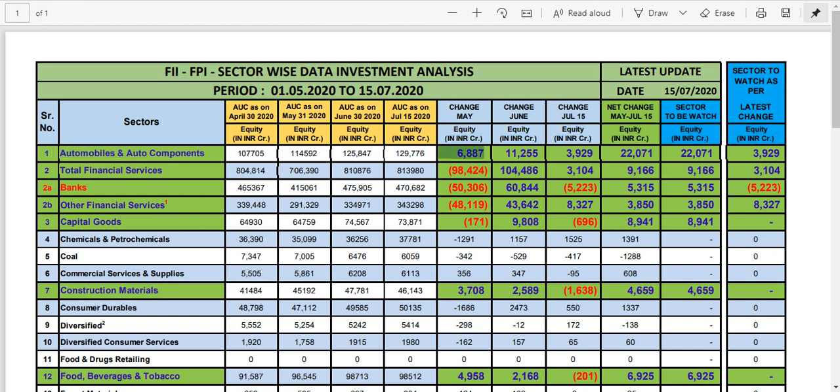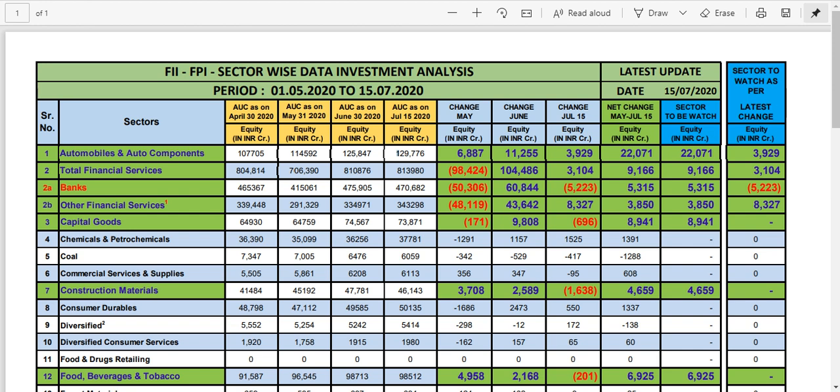Now again we got new data on 30th June and I found 1,25,000 they did. That means they increased more. And how much they increased? You can see here 11,255. And the latest data I got on 15th July, you can see the figure increased to 1,29,776 crore.